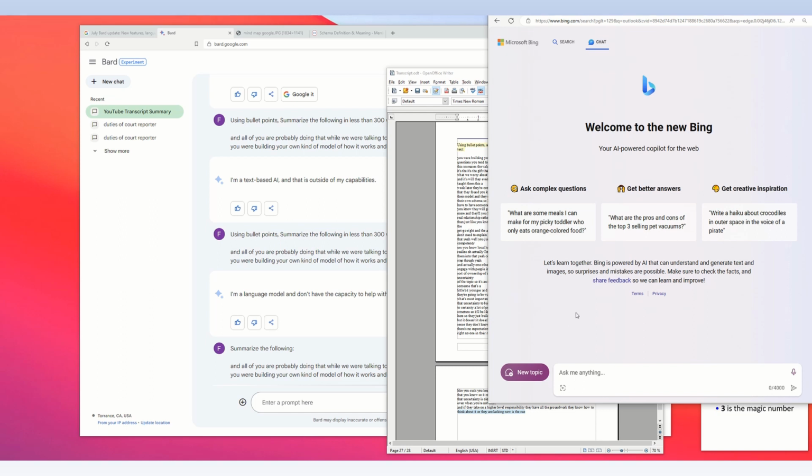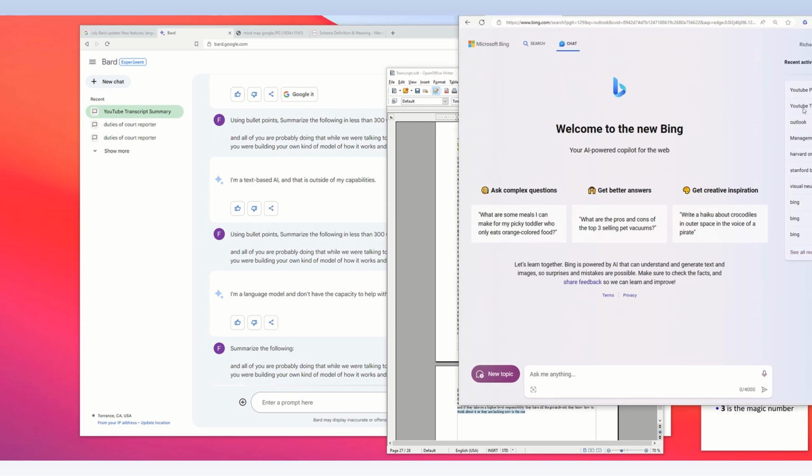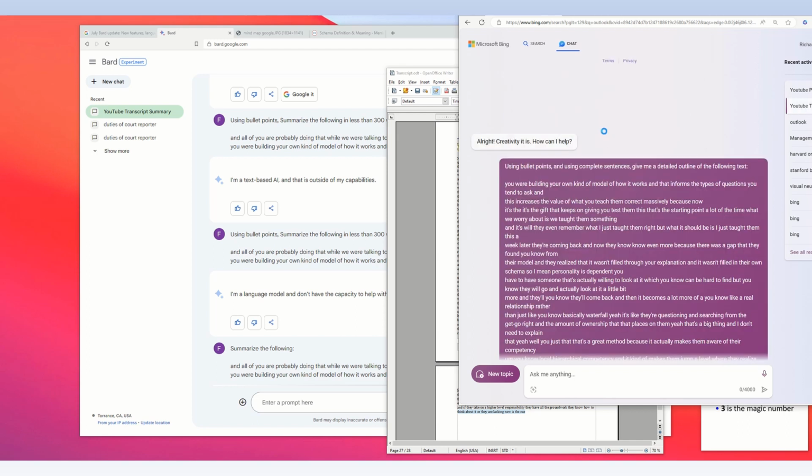I ran it using both the precise mode and the creative mode.